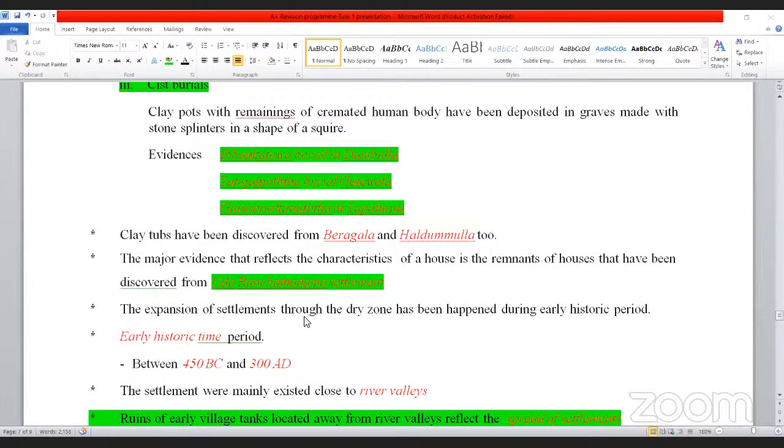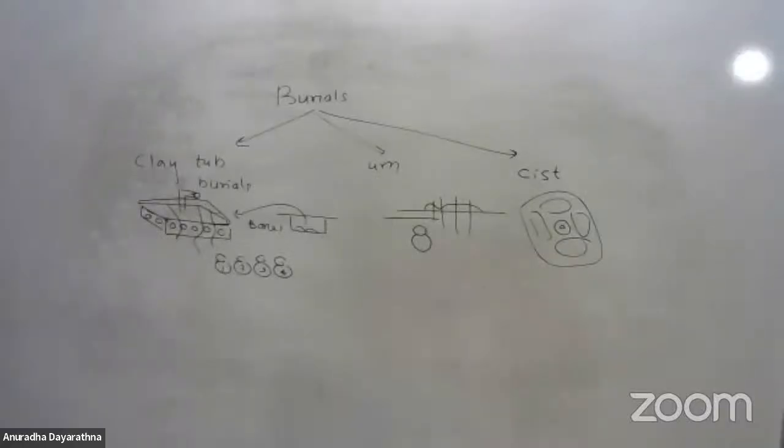Settlements mainly existed close to a river valley. But they did not go to the river valley. Though the river valley was very fertile, they did not establish their settlements there. Why? Because river valleys were regularly flooded. So they could not go to the river valley because settlements would be destroyed.